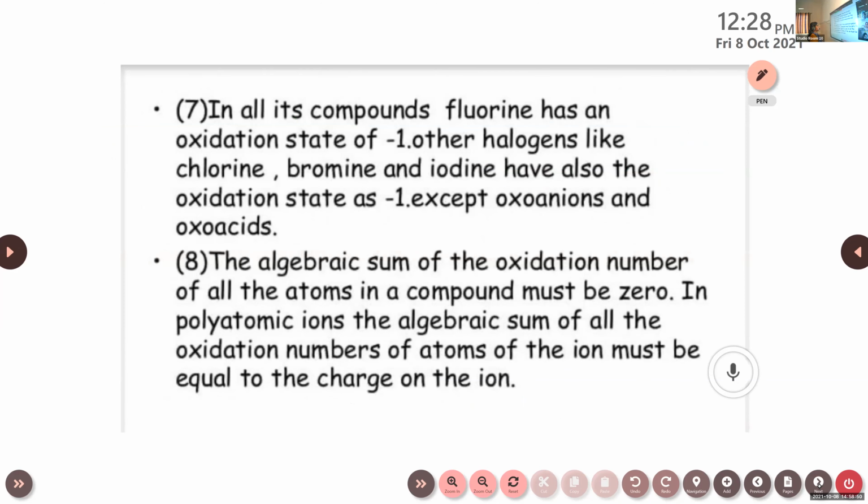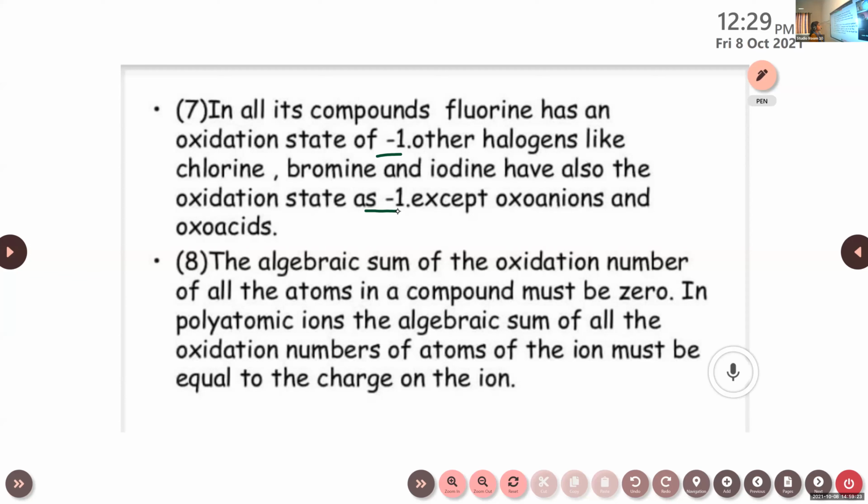Okay, the next one, the seventh one. In all its compounds, fluorine has an oxidation state of -1. Only the -1 oxidation state is shown by fluorine. Other halogens like chlorine, bromine, and iodine also have the oxidation state -1, except in oxo anions and oxo acids.